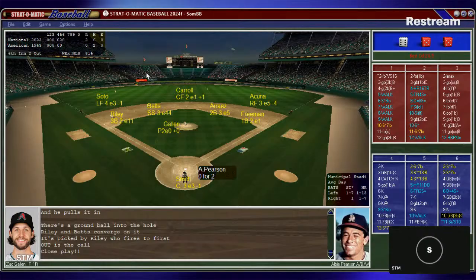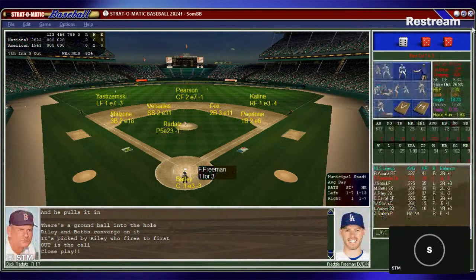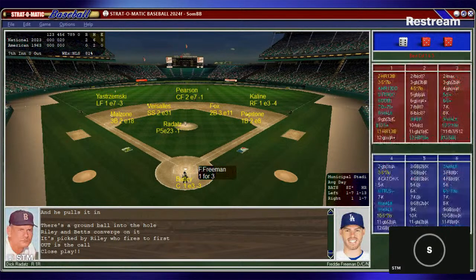So Raditz will come in, not going to do any double switches to cause major problems, but I'm going to go ahead and put Raditz in the game for Wagner and for the American League. Again, he'll pitch 1 inning because his spot in the order will come up here. So here comes Dick Raditz. He'll now pitch to Freeman, Soto, and Betts here in the 7th. 2-6-0 for the National League, while 0-2-0 for the American League.